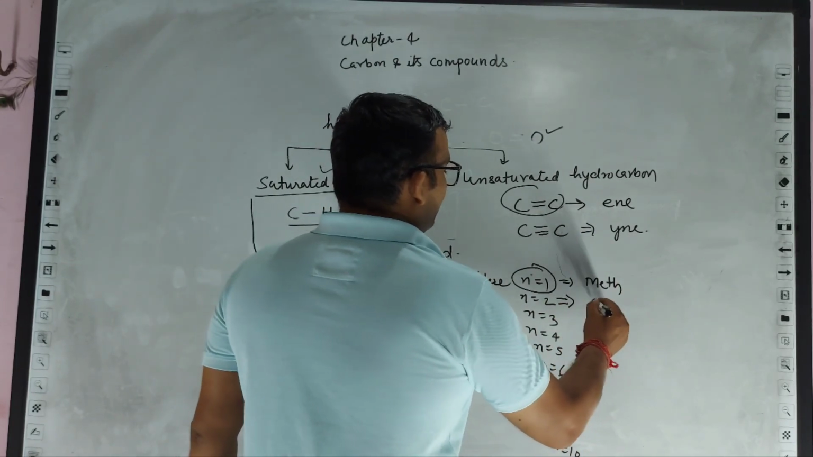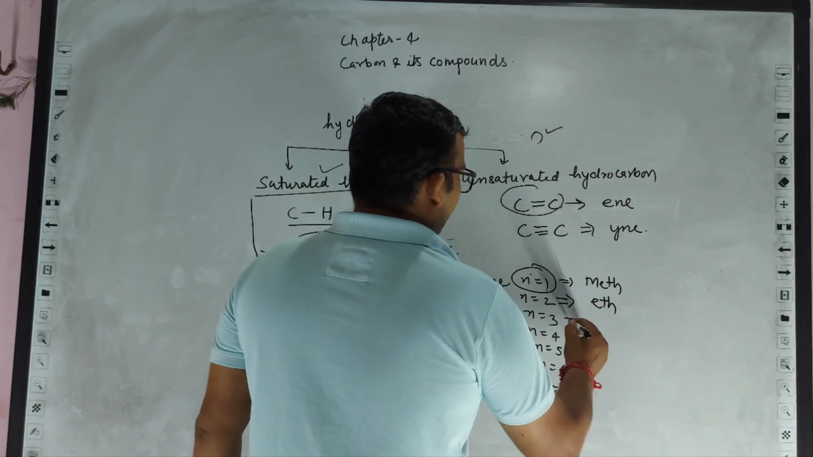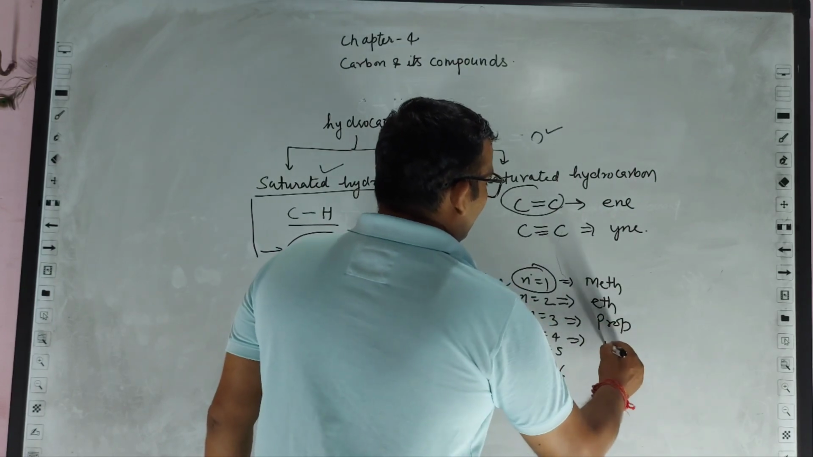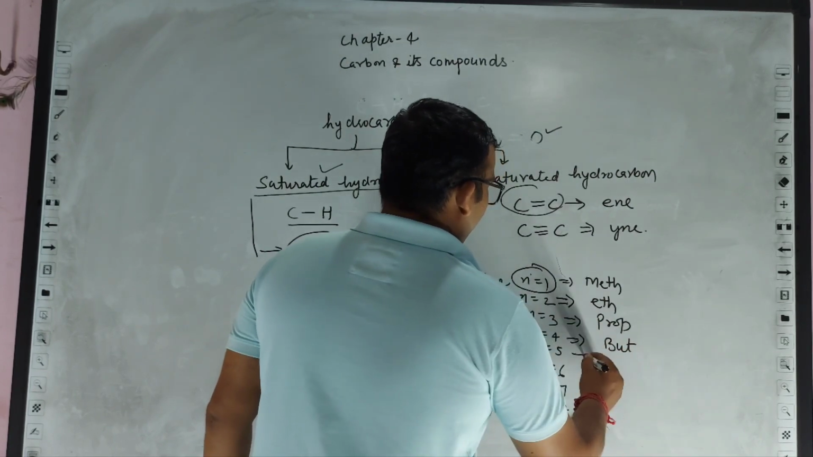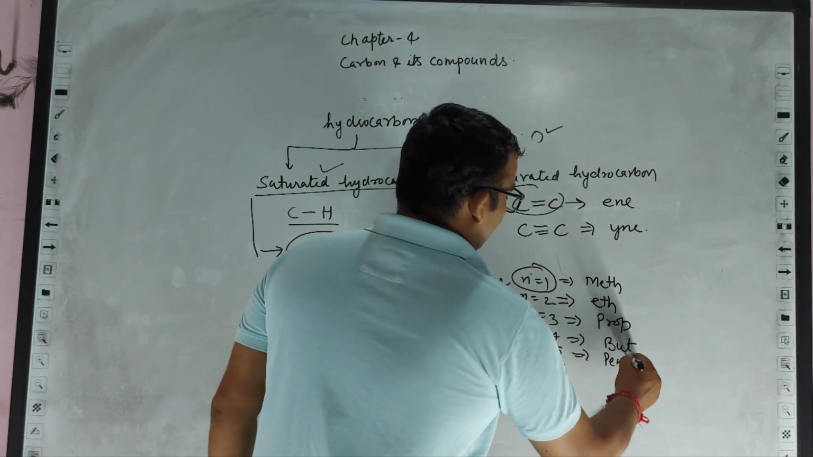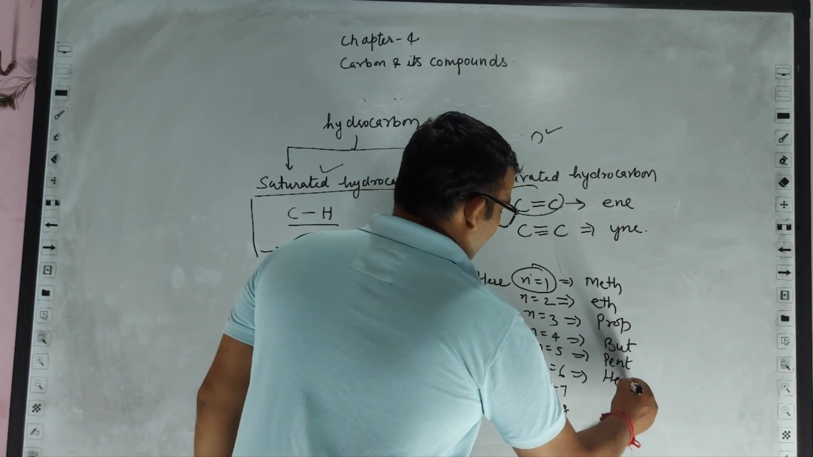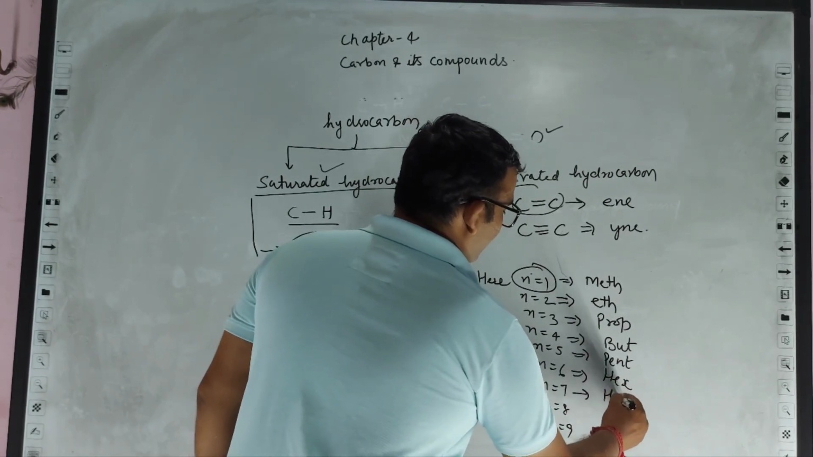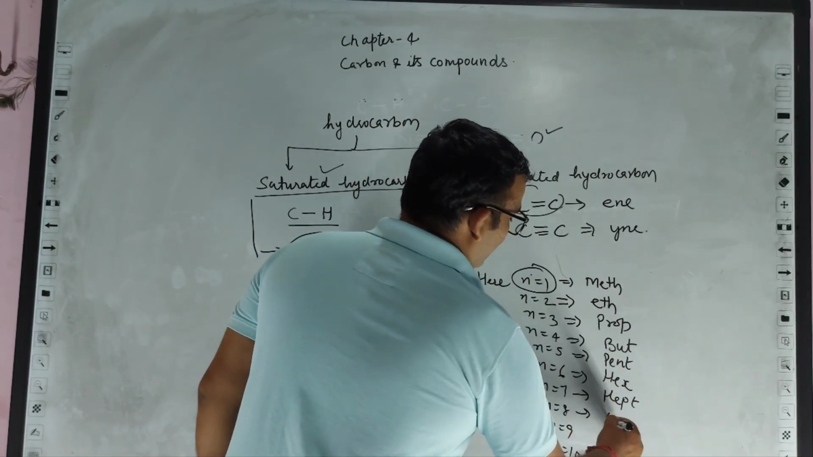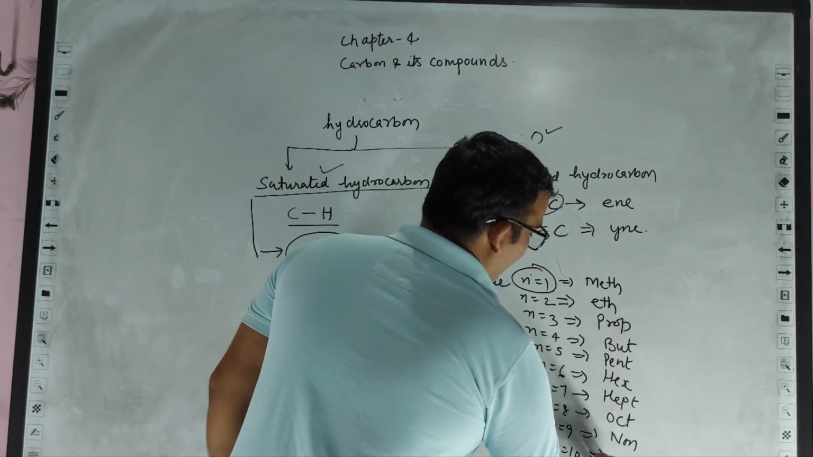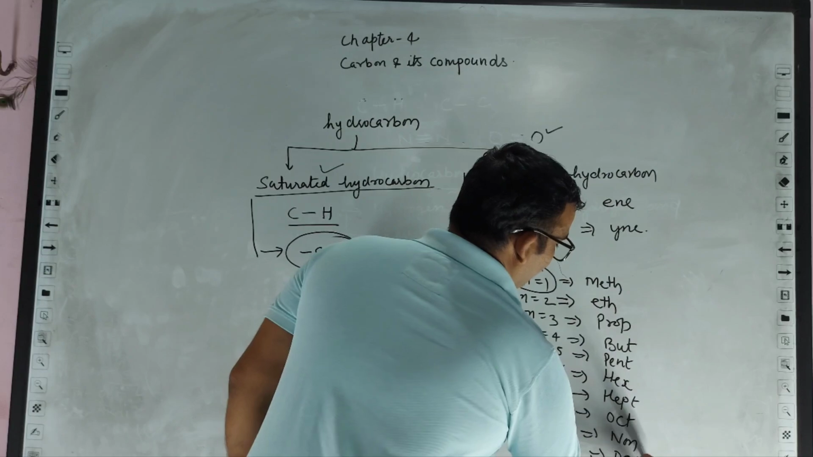For n equal to 2, eth. For n equal to 3, prop. For 4, but. For 5, pent. And for 6, hex. For 7, hept. For 8, oct. For 9, non, and for 10 it is dec.